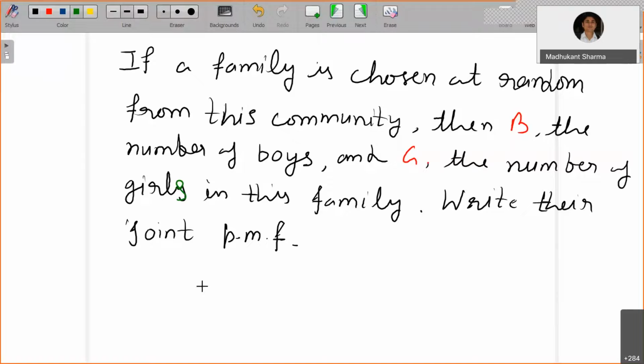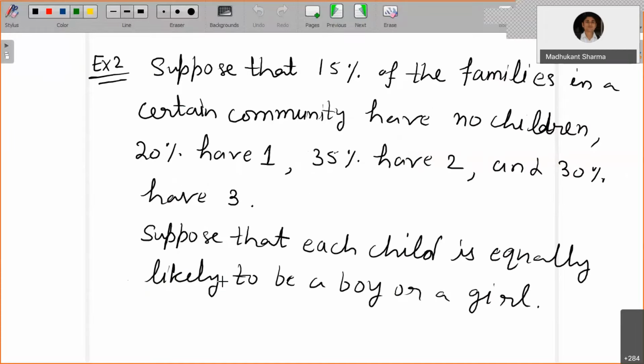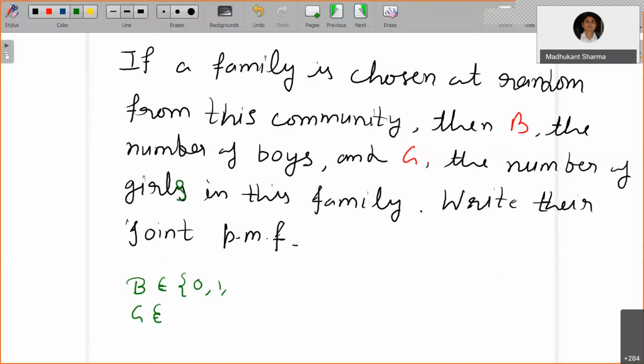Certainly you can write what the possible values of the number of boys are and what the possible values of the number of girls are. Since the family has at most 3 children, it can have 0 boys, 1 boy, 2 boys, or 3 boys, all of them boys, maybe.